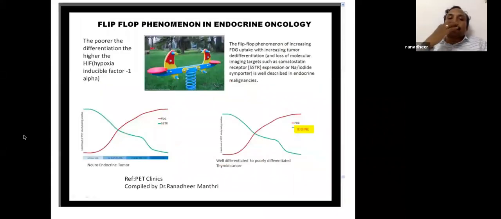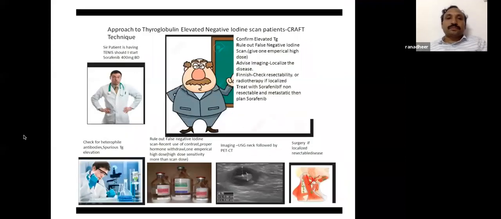I already spoke about the FDG. Last class I spoke: the poorer the differentiation, the higher the HIF, that is hypoxia inducible factor, and the higher the HIF, the higher the FDG uptake. In poorly differentiated thyroid cancers, the FDG uptake will be high and iodine uptake will be low.